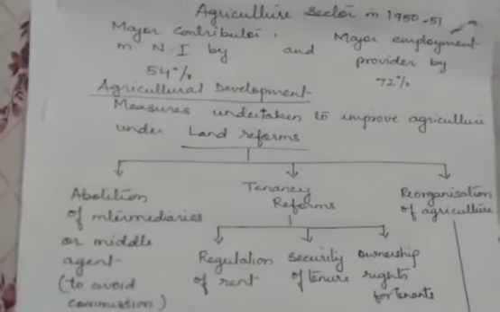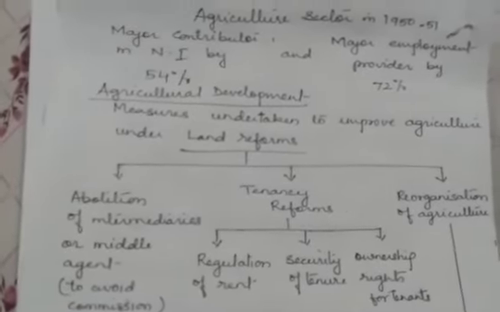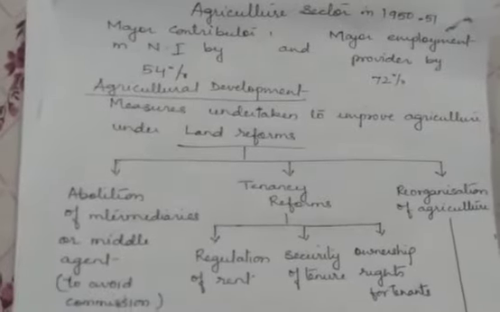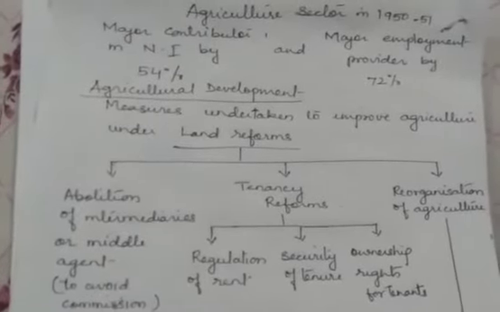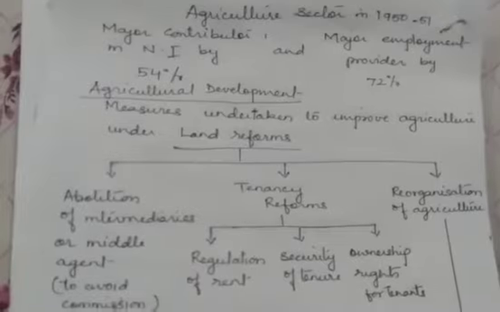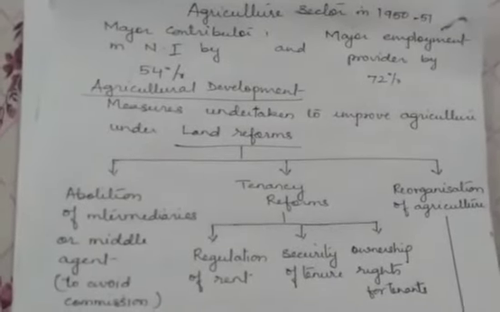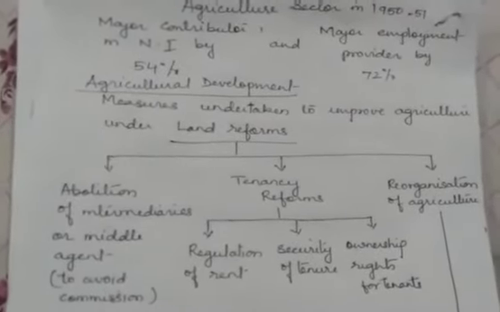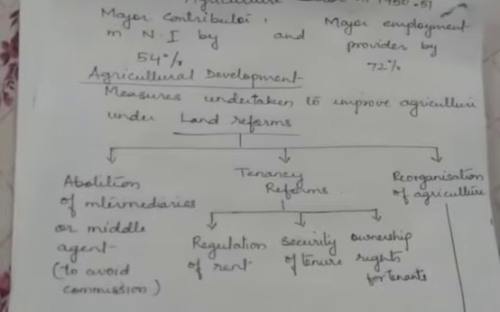The farmers were exploited on that ground. So to avoid that and to protect the interest of farmers, intermediaries were abolished.